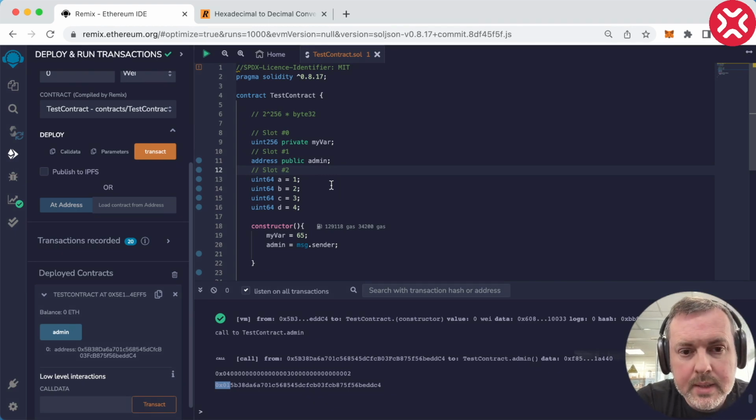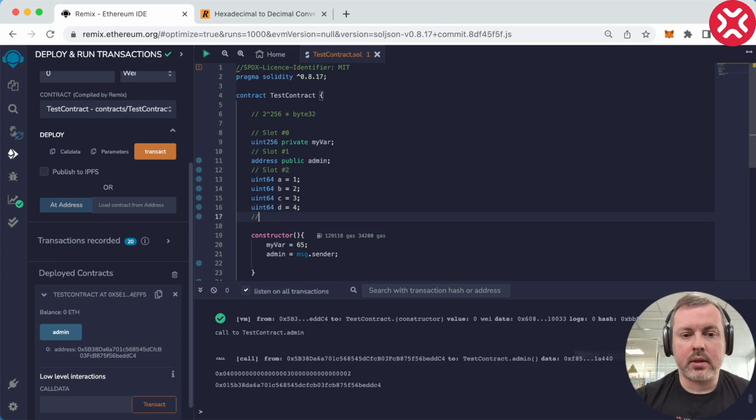An address occupies 32 bytes, but the meaningful part is just a bit more than 50%. So all the rest are zeros. And Solidity was smart enough to fit in this variable right in here. Okay, so this is another interesting thing that we just found.